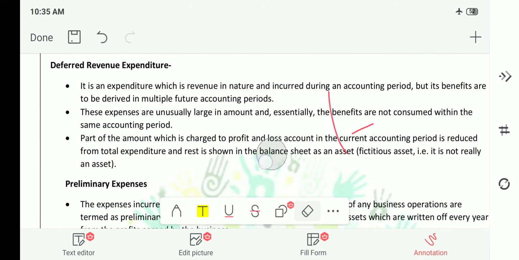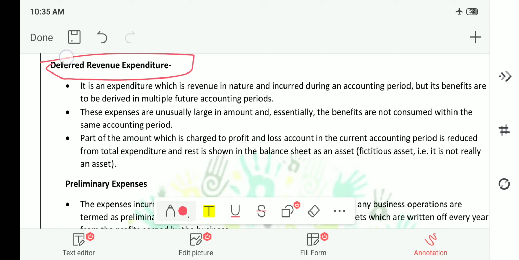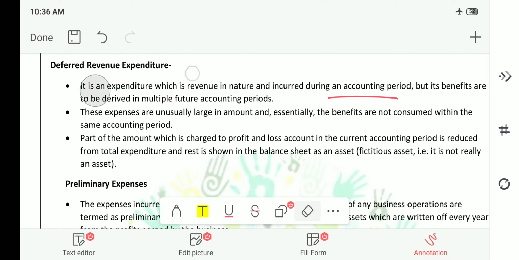First, we will be discussing the first concept, which is deferred revenue expenditure. What is deferred revenue expenditure? It is an expenditure which is revenue in nature. Do remember, it is revenue in nature and incurred during an accounting period, but its benefits are to be derived in multiple future accounting periods. We will understand with a simple example.